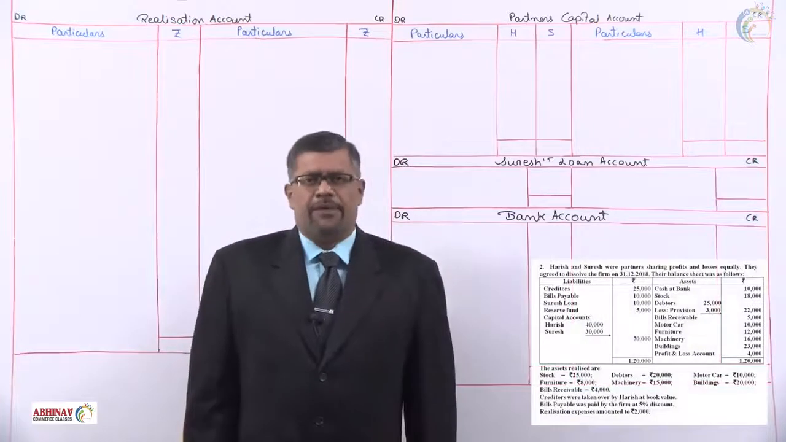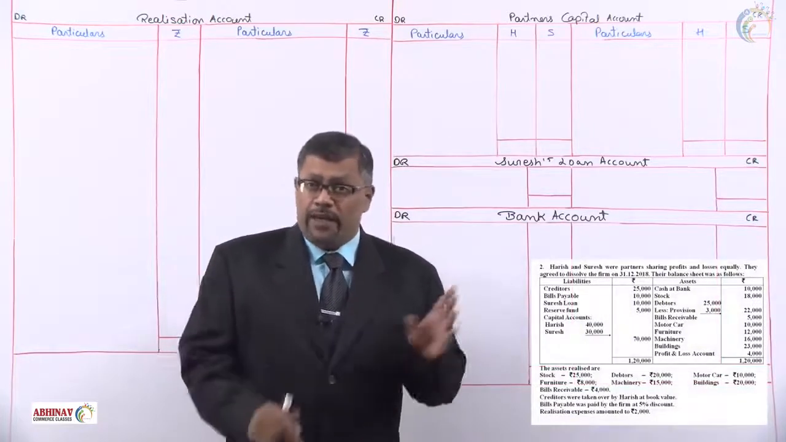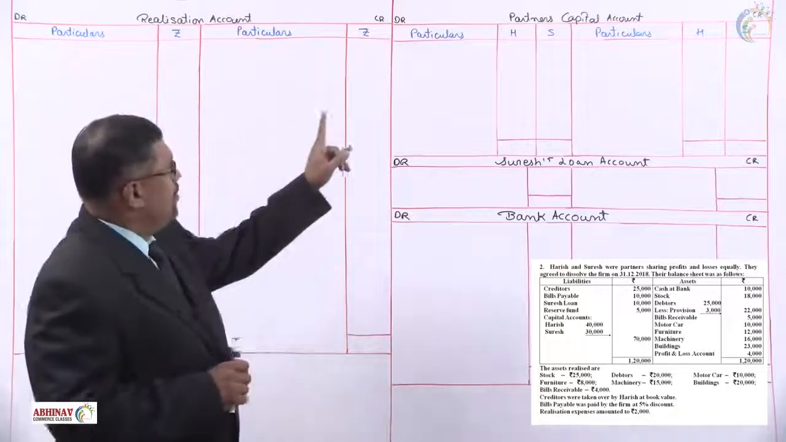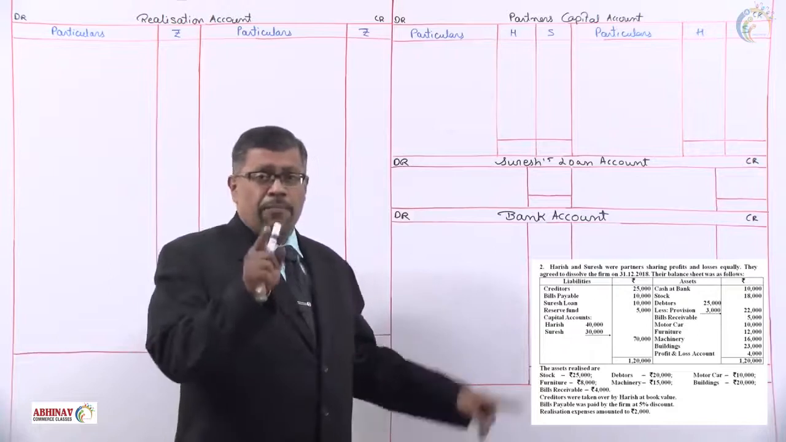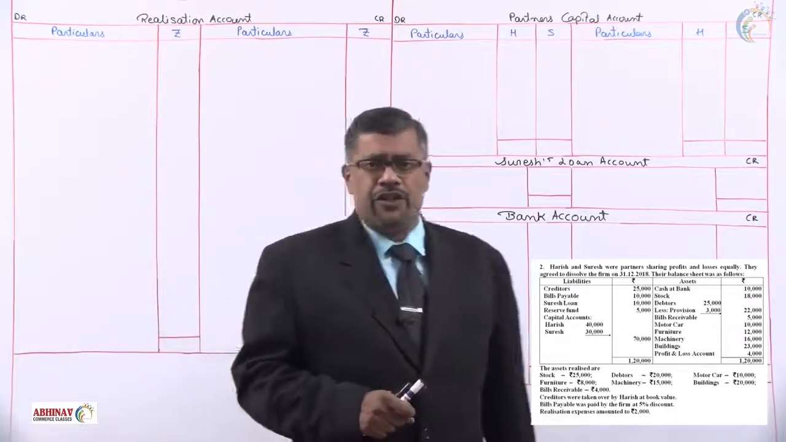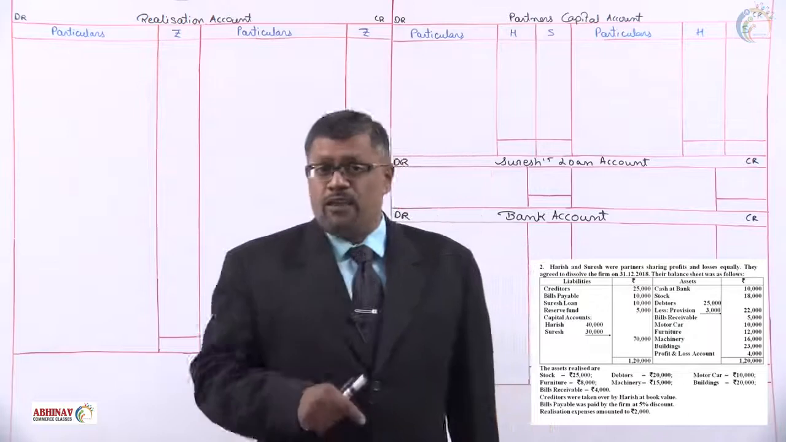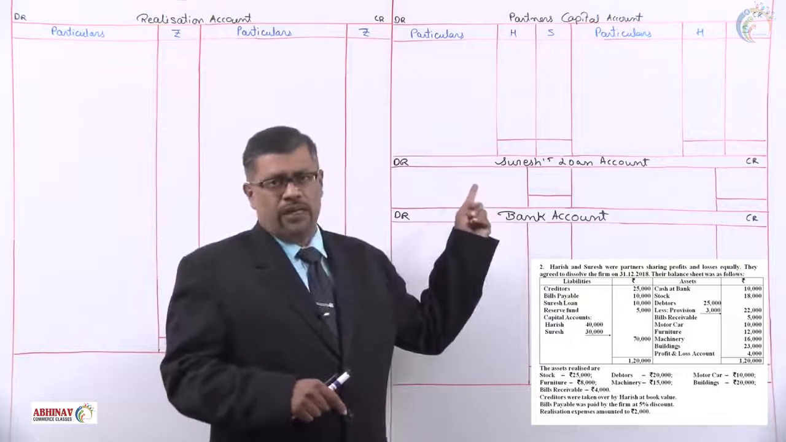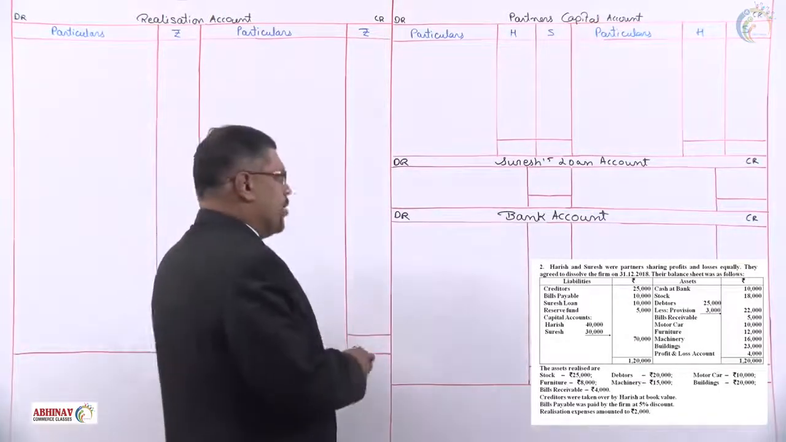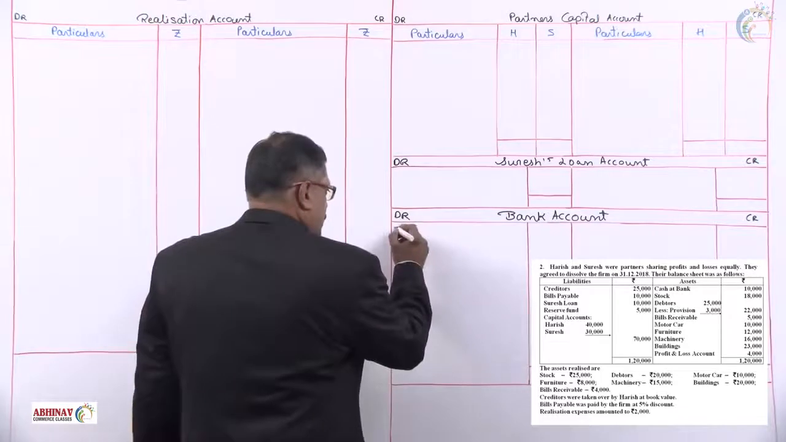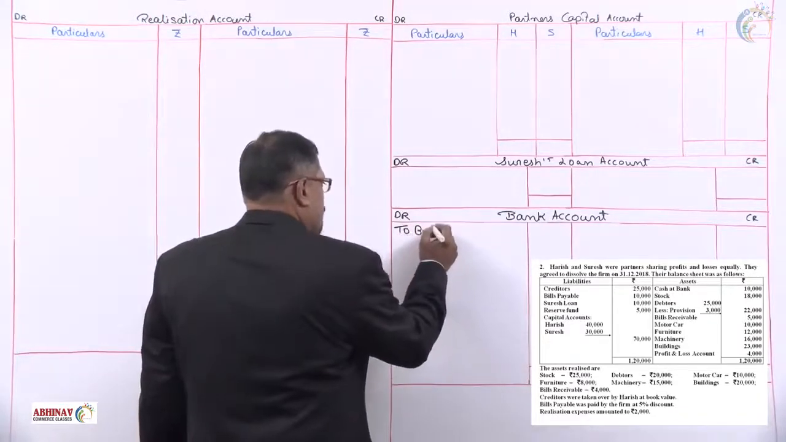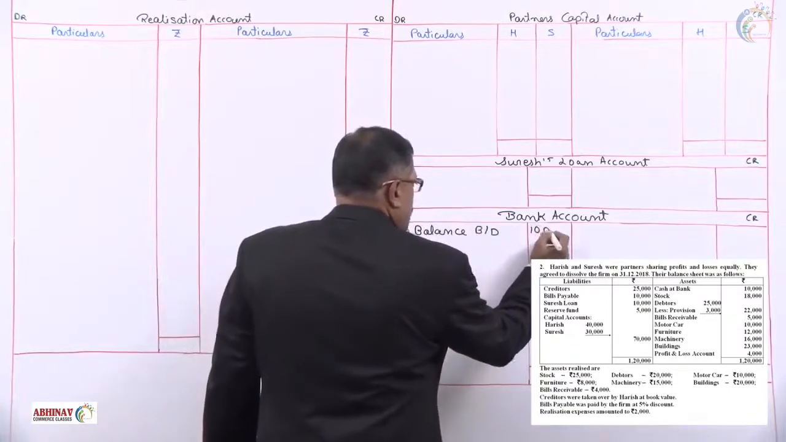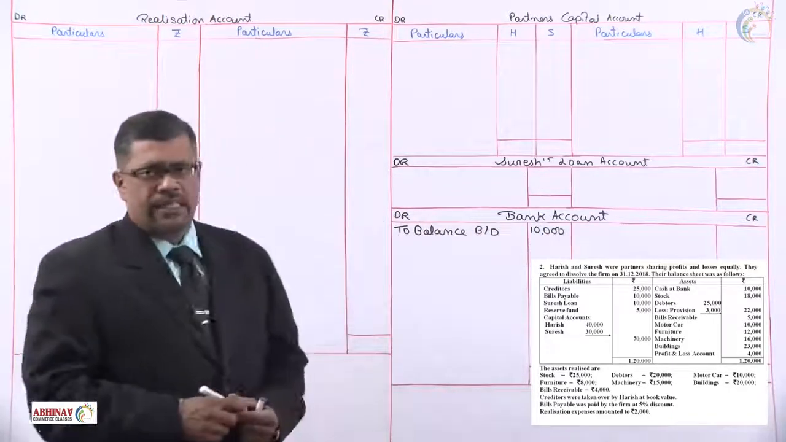The first is cash at bank, 10,000. Cash at bank should be entered in the bank account. Now here, before we start, realization, partners' capital, bank. The partners are Harish and Suresh. The liability side shows partner's loan, Suresh loan account. That is the reason why we opened one Suresh loan account. So first, let us record the balance brought down in the bank account. To balance brought down, cash at bank, what is given to us is 10,000.